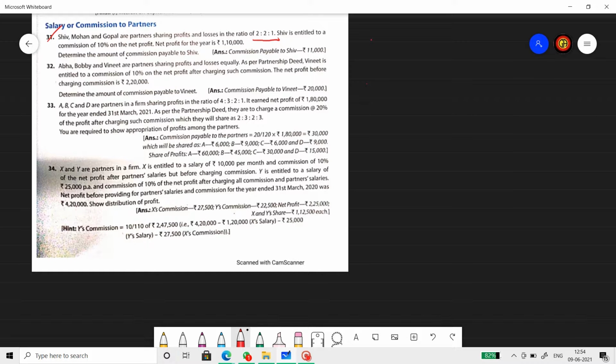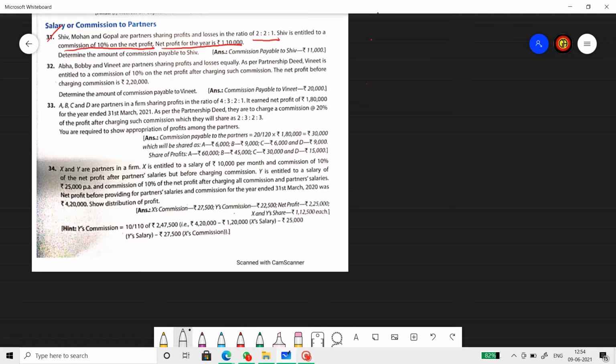Shiva is entitled to a commission on net profit. Net profit for the year is 1,10,000. So the commission is calculated as a percentage on the net profit. The sum is very direct. Net profit is given. There is no other adjustment to consider here.